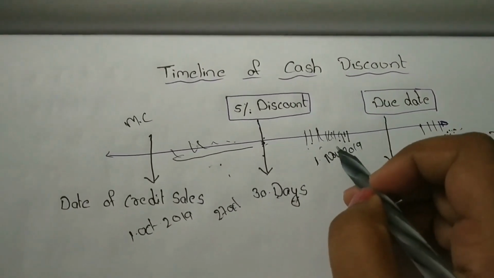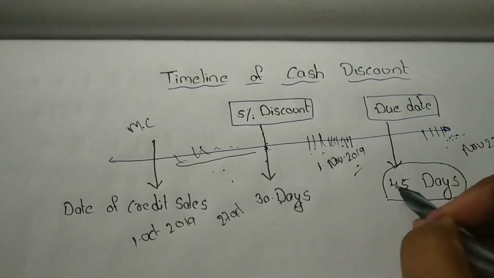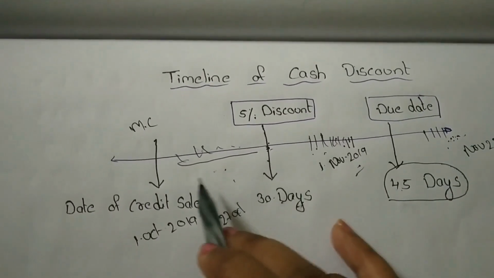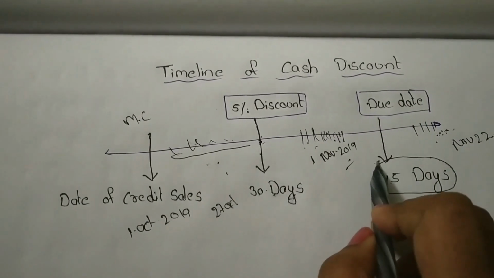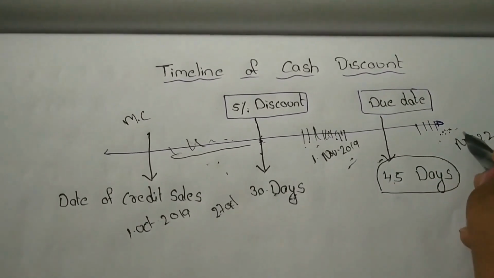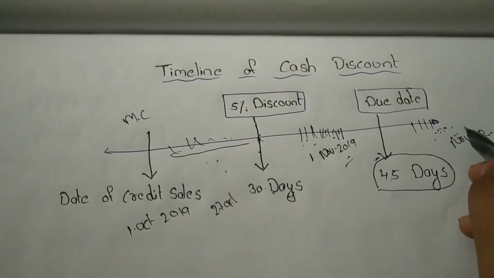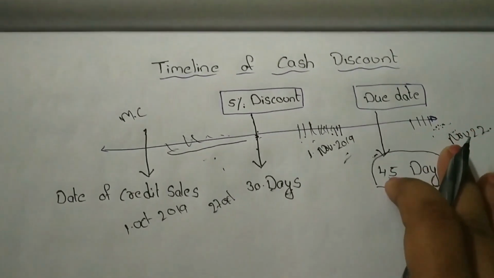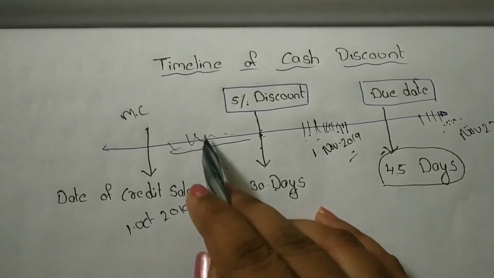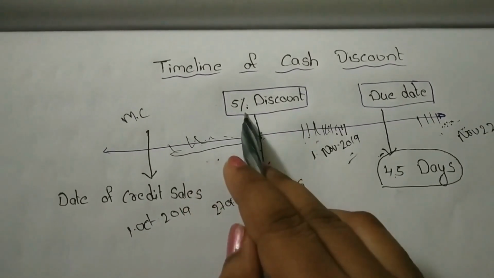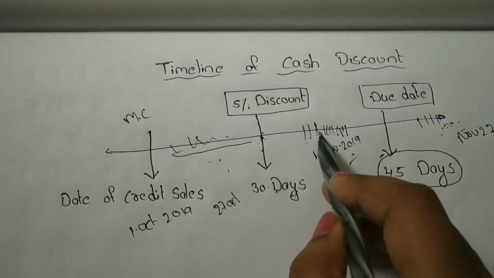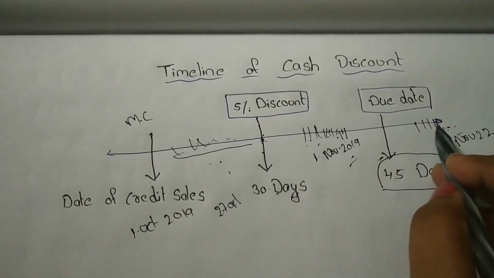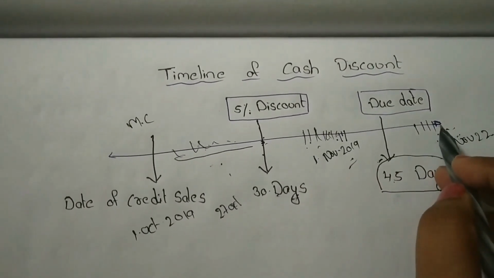For suppose, if the customer pays after the due date, here the due date time period was also over. It means the due date time period was 45 days, so it was also over. Then he has to pay interest also. So along with his invoice price, he will also pay interest. If the customer pays at this point of time, he will benefit from the 5% discount. But here he will not get any benefit, though he does not have any risk here. But if the customer pays at this time, he has to pay the interest also.